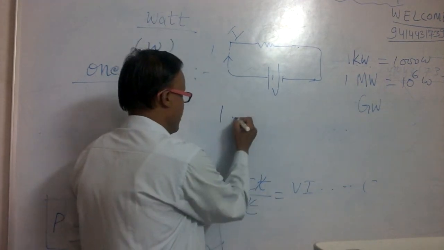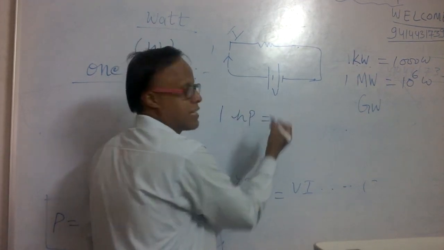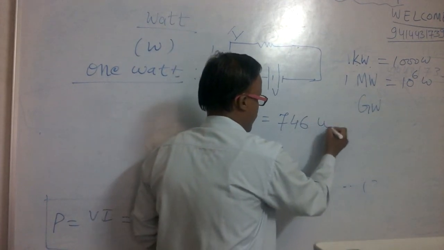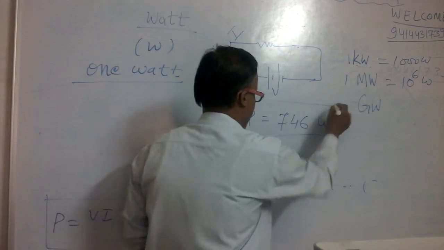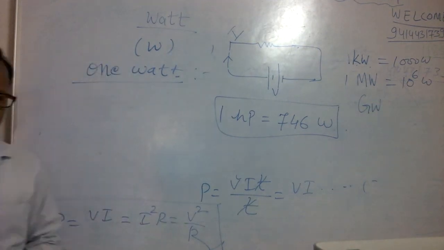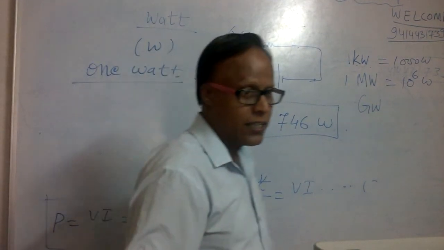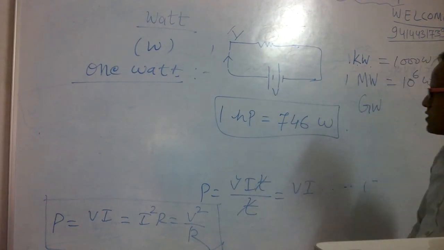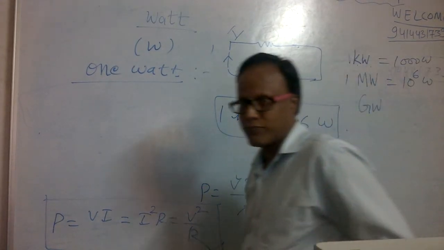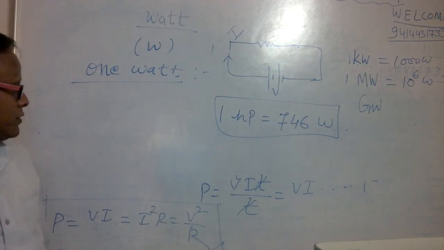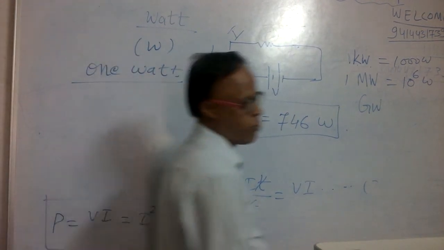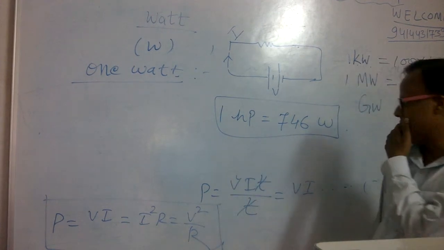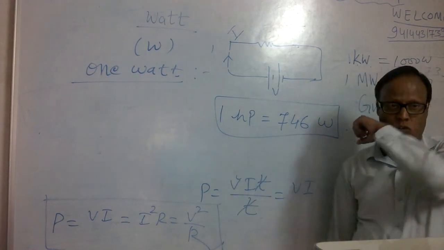And 1 horsepower is equal to 746 watt. This is again a good relation. 1 horsepower is equal to 746 watt. H and P are small for horsepower.